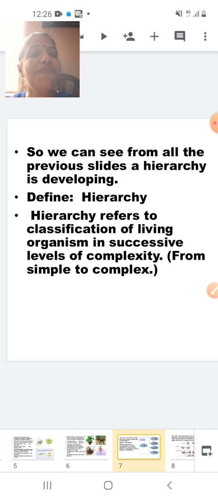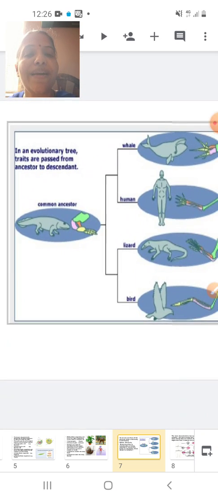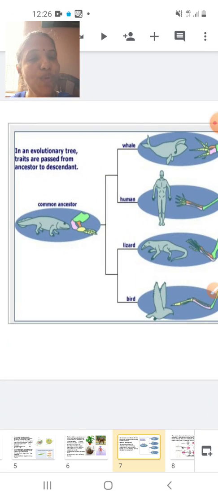Now define hierarchy. Hierarchy refers to classification of living organisms in successive levels of complexity. How from a lower organism we are entering into a complex organism, that is, from simple to complex. So here I have a picture showing you the hierarchy. It is an evolutionary tree.